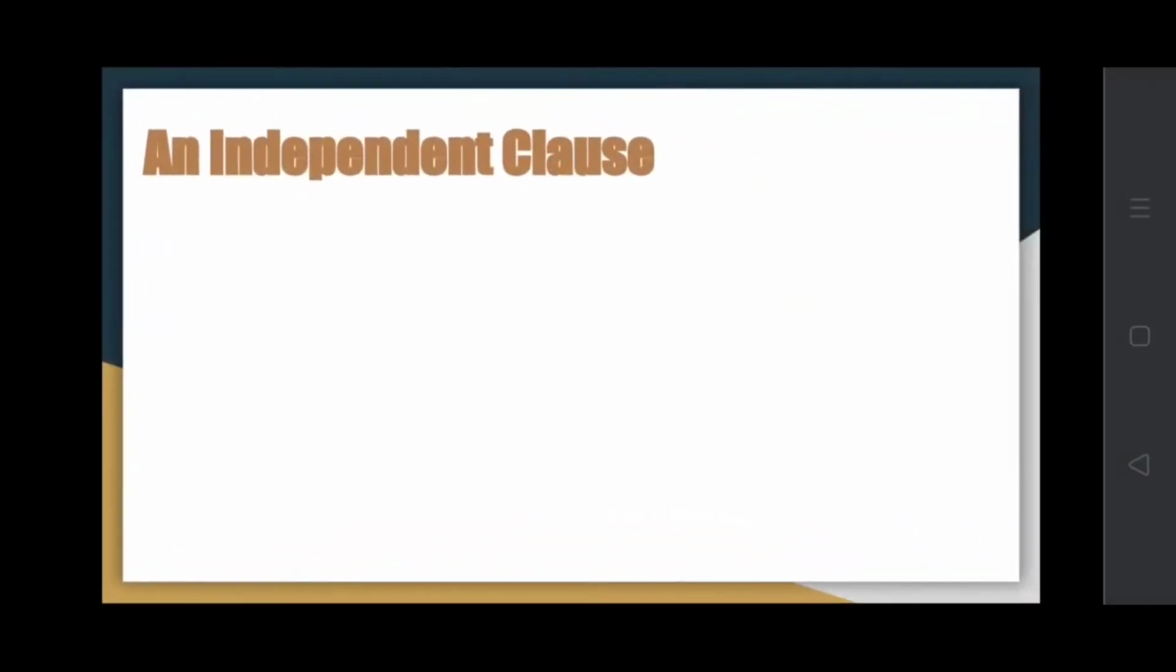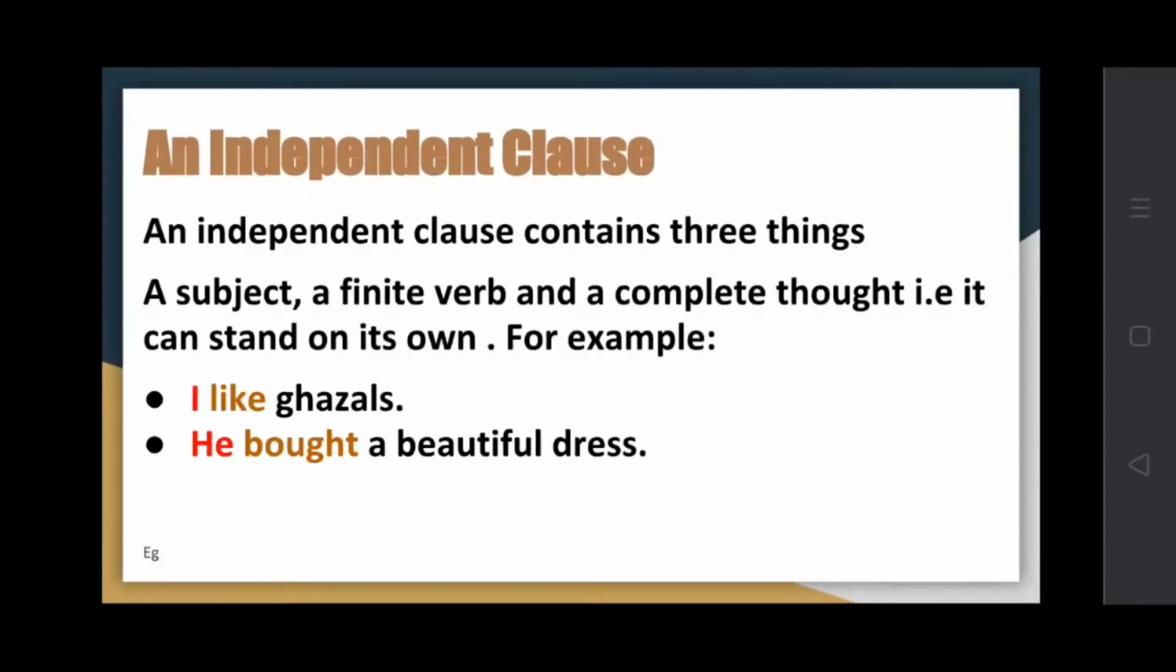First of all, let us see what is an independent clause. An independent clause contains three things: a subject, a finite verb, and a complete thought. That is, it can stand on its own. For example, I like ghazals. He bought a beautiful dress. So here you will see that there is a subject and also a verb.